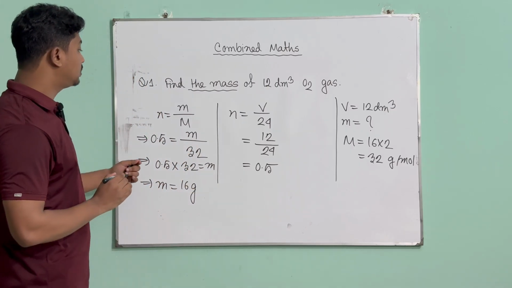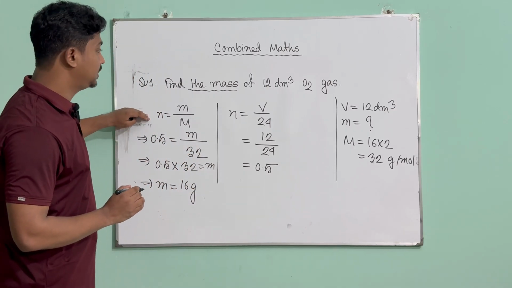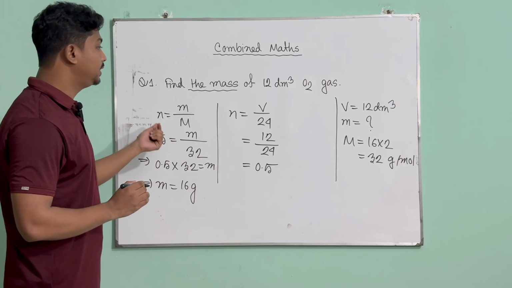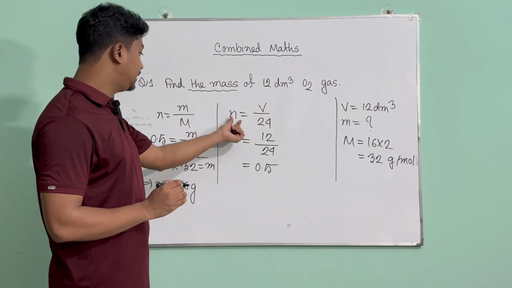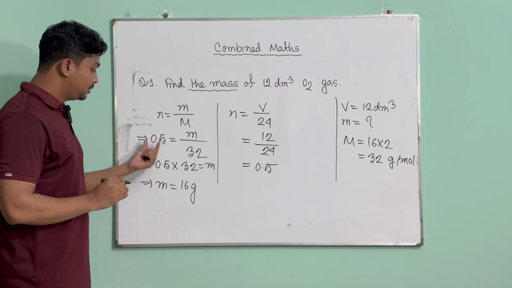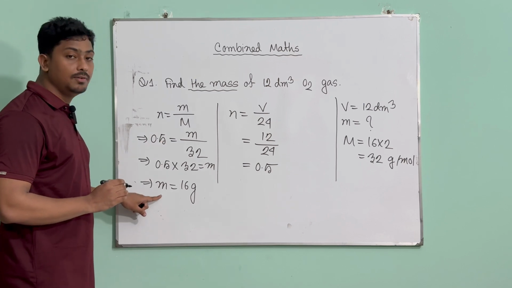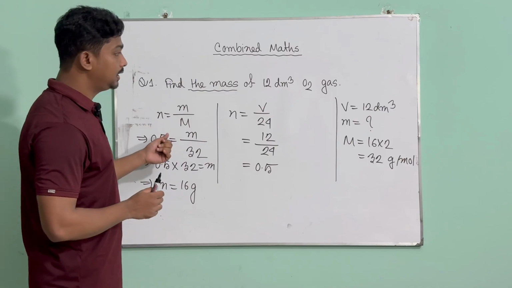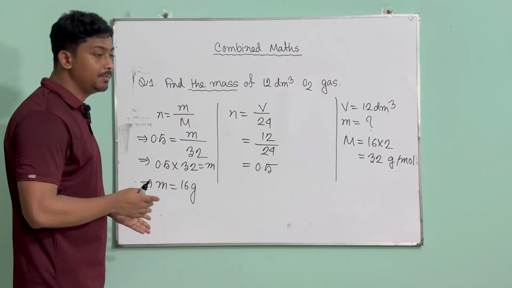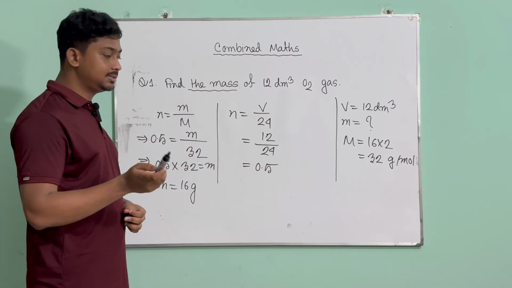See, we could not solve the math directly using n equals m by M, but we use the other information given in the question to find n and bring that n to here, put the value, and then you could find the value of m. This is how, even if you cannot directly use the formula, you can use the other information and solve the maths. Now let's see another math just like this one.